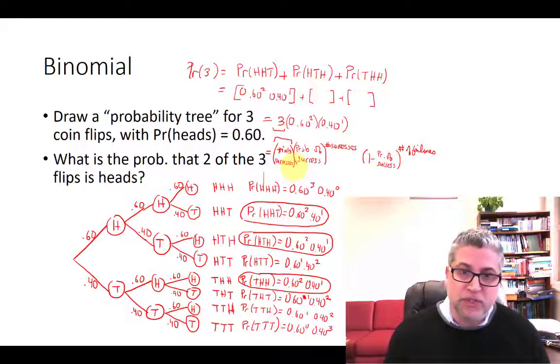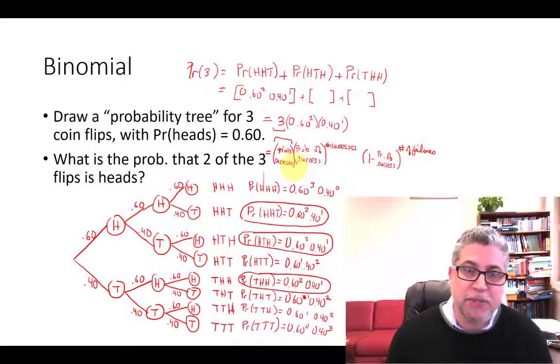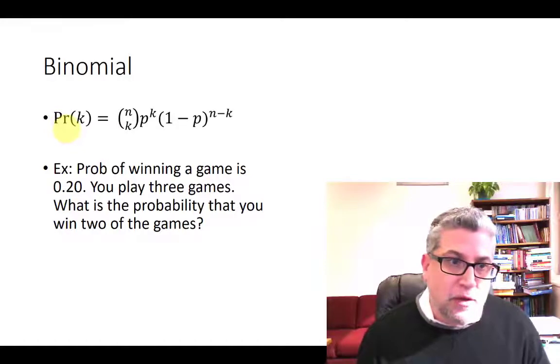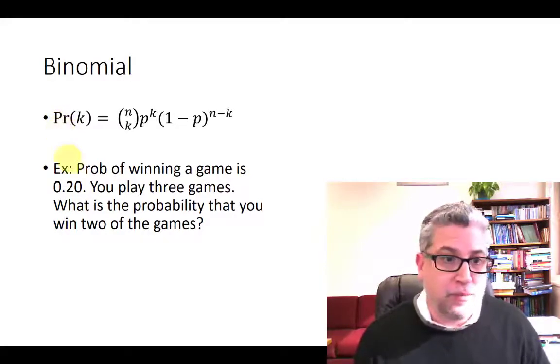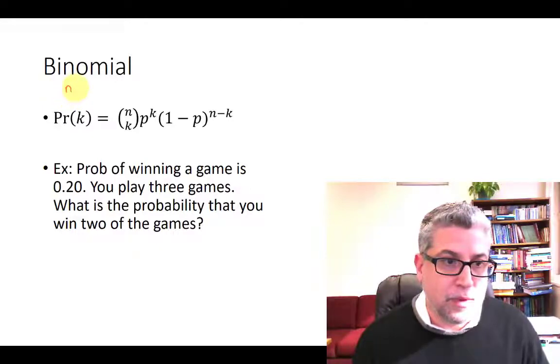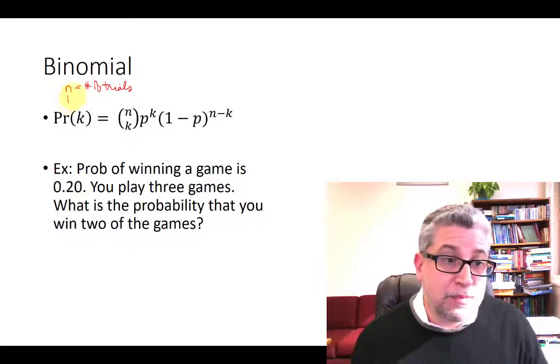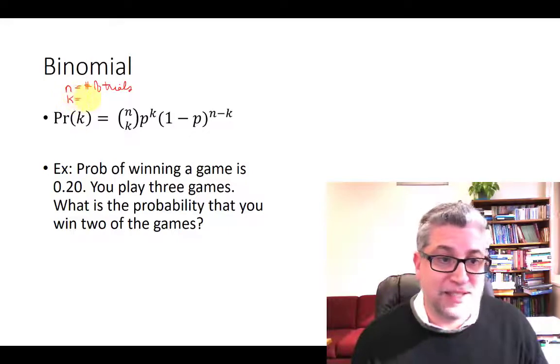So let's practice using it. We'll do a very similar example to the last one. So here's our formula for the distribution of a binomial random variable. If we have n trials, so n is the number of trials, think of that as the number of coin flips, what's the probability that we would have k successes?